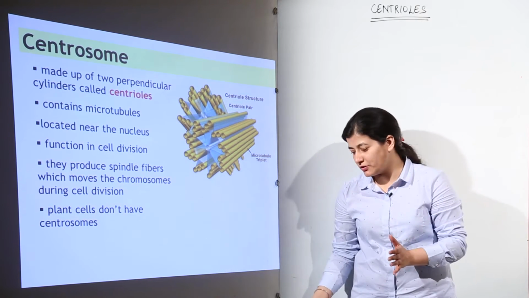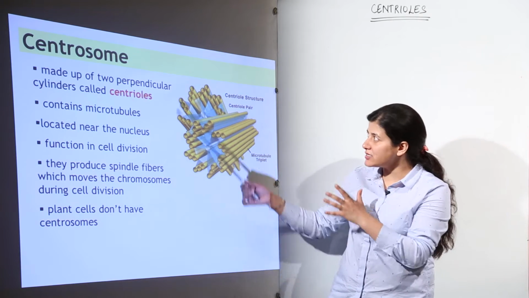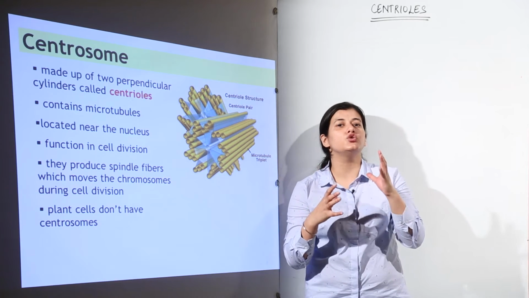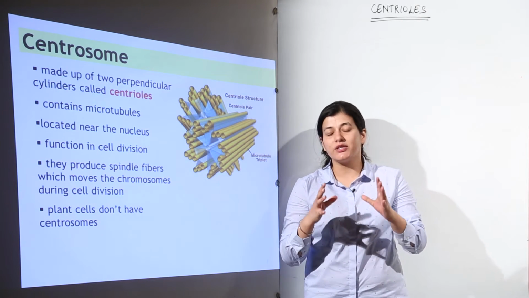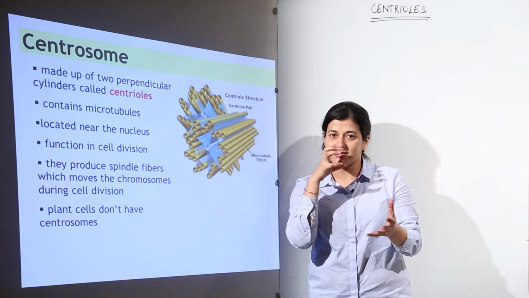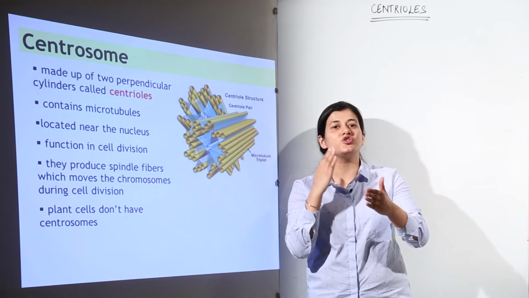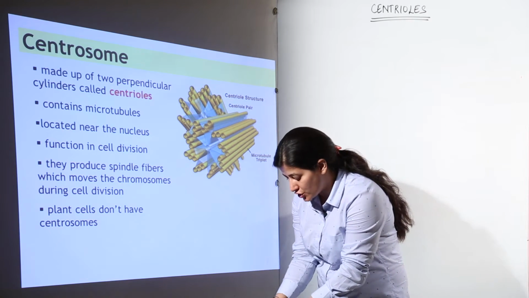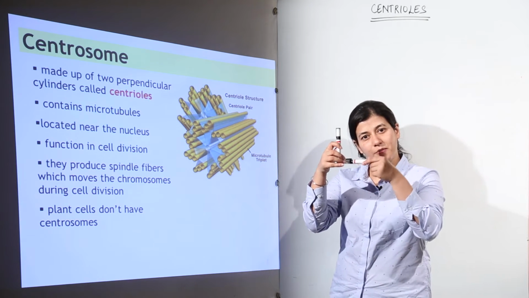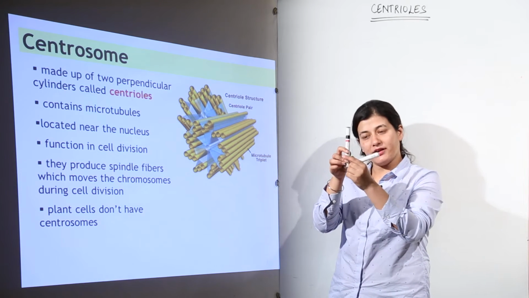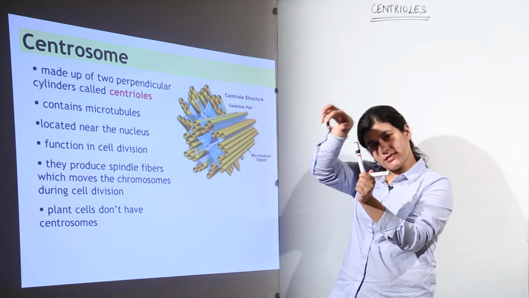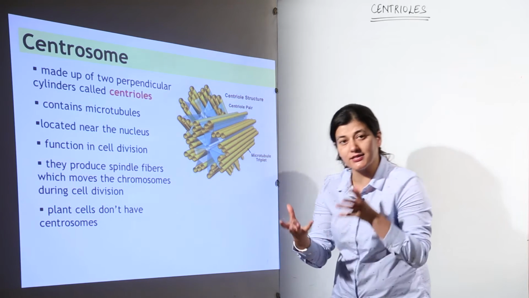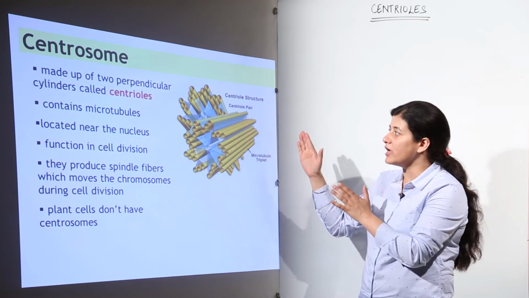I am saying that we are going to discuss centriole, but the term over here is centrosome. So, what is a centrosome? First of all, centrosome is having two centrioles present inside it. The centrosome is that part of the cell which has the centrioles inside it, which are arranged perpendicularly to each other. As you can see over here, if supposedly this is one centriole, the other would be perpendicular to the first one, and it would be present inside a pericentriolar space, and that pericentriolar space along with the two centrioles would form a centrosome.